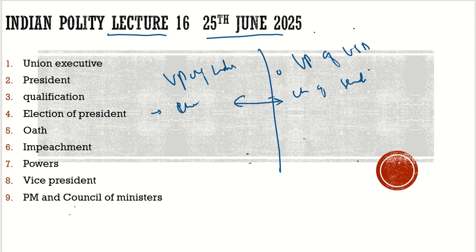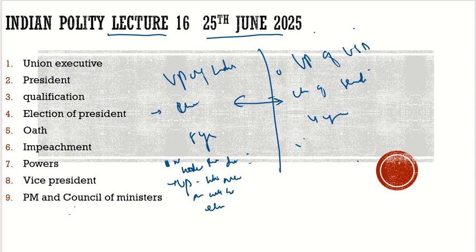Now let's discuss the President. Here the President has a 5-year term, there the President has a 4-year term. Suppose after 1 year only, a new President got elected, and after that 1 year he or she died. What will happen? In India, once there is a vacancy, the VP will hold the office of the President, and within 6 months a new President will be elected.